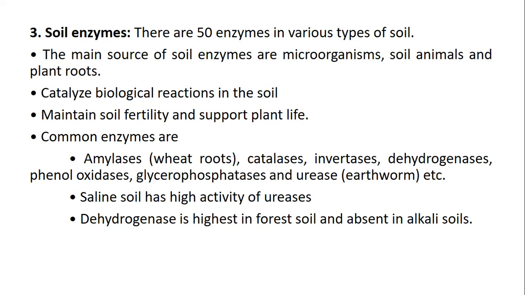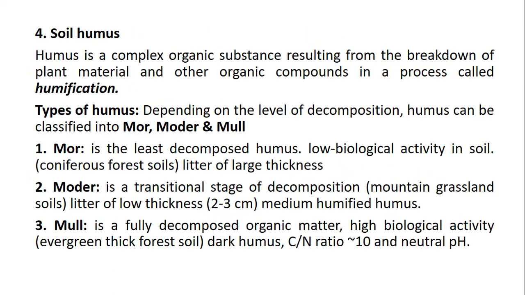Common enzymes are amylase, catalases, invertase, dehydrogenases, etc. The fourth important chemical composition of the soil is soil humus. Soil humus is a complex organic substance resulting from the breakdown of plant material and organic compounds in a process called humification.